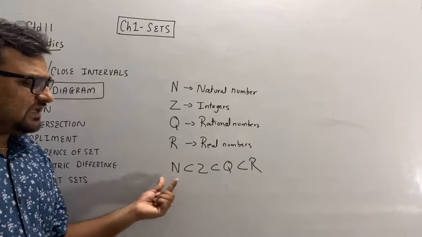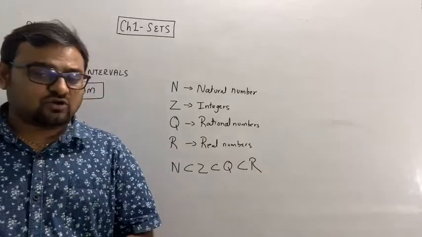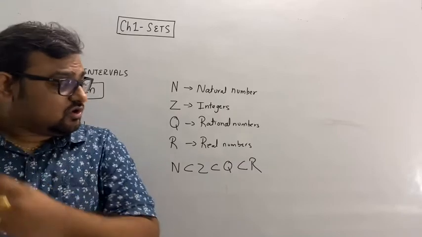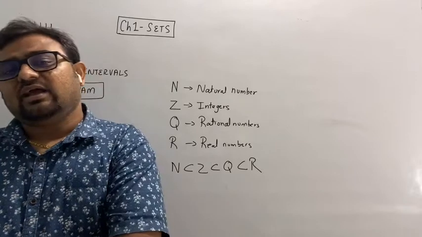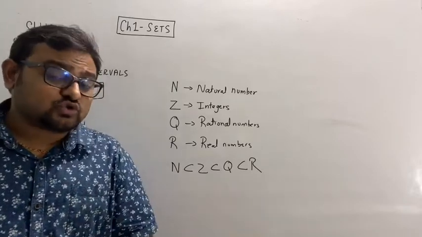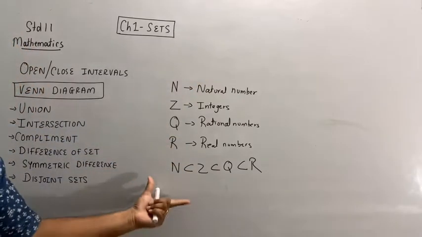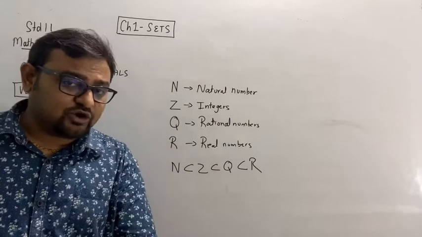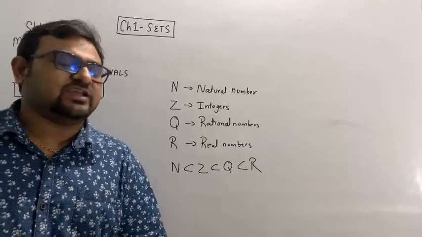So N is a subset of Z is a subset of Q is a subset of R. Okay, this was about natural, integer, rational, and real numbers. You'll also study one more type, complex numbers, in standard 11. That we'll see later on.